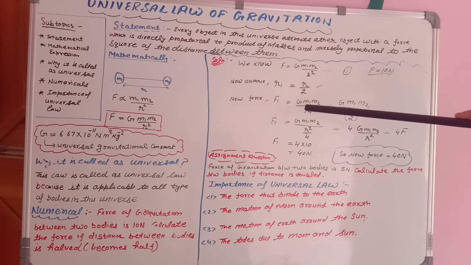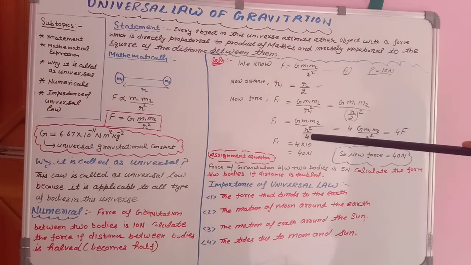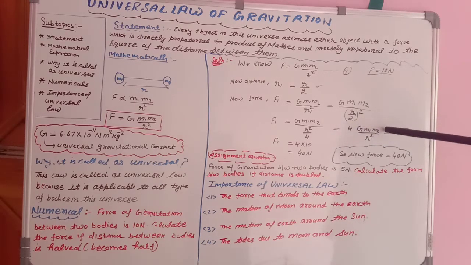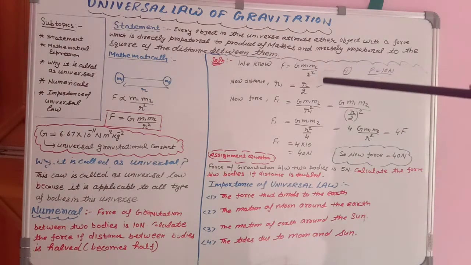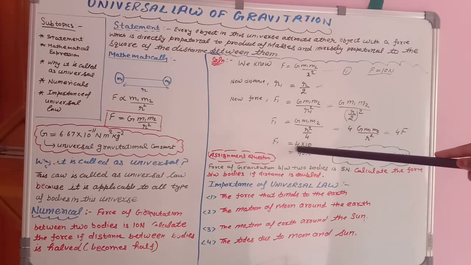F1 will be equal to G m1 m2, because G, I told you, will remain constant. Masses will not change, bodies तो वही ले रहे हैं. तो m1 m2 upon distance, जो है वो उसको half कर दिया है, so the new distance is r1 square. So put the value of r1 square, it will be (r by 2) square. G m1 m2 upon (r by 2) square; r square and 2 2s are 4. This 4 will go up, so it is 4 G m1 m2 upon r square. Students, you can compare from equation 1. G m1 m2 upon r square is equal to F. So instead of this whole term, I can write F. So it is 4F. That means F1 equals 4 times F.